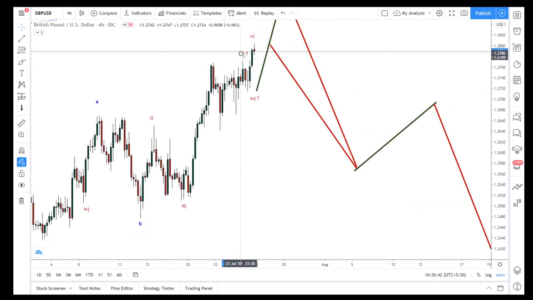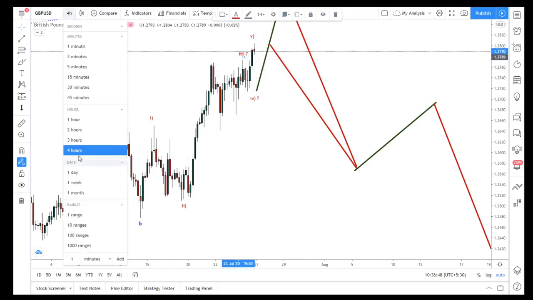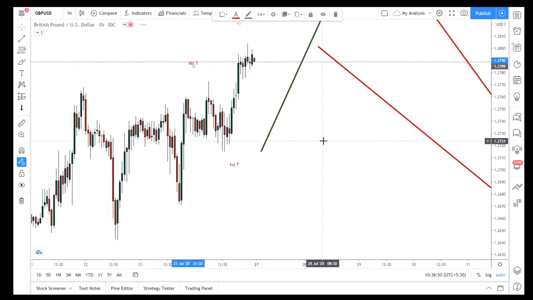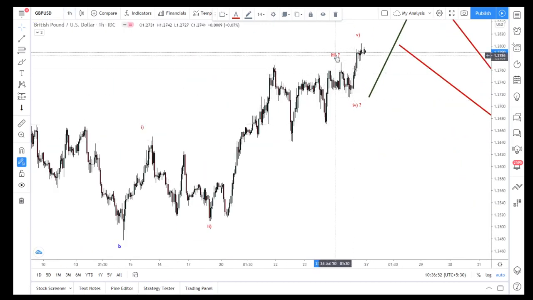That is why I have marked this as a 3, but in the night it made a high also here. Okay, so here is 1 2 3 4. So the fifth wave is 1 2 3 4 5. So the fifth wave is also completed here for this 1 2 3 4 5. So this is a bigger tree.